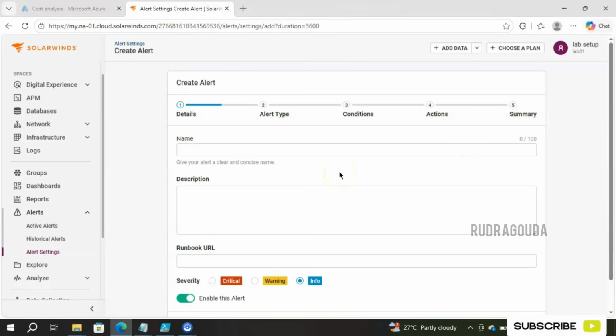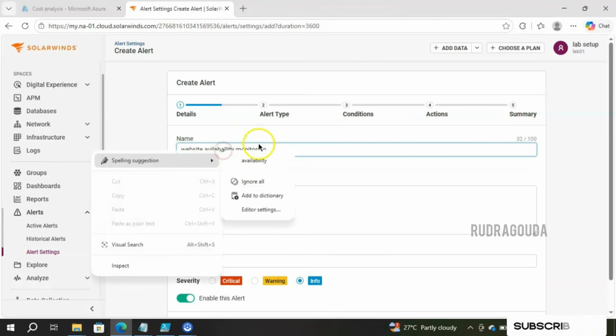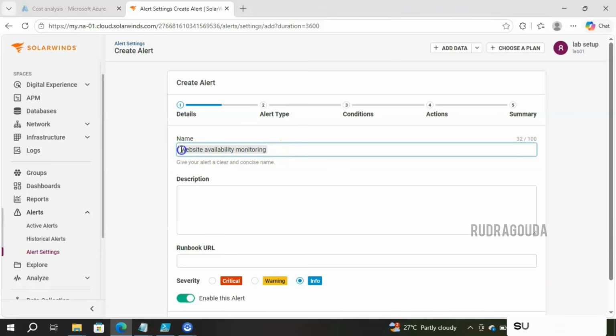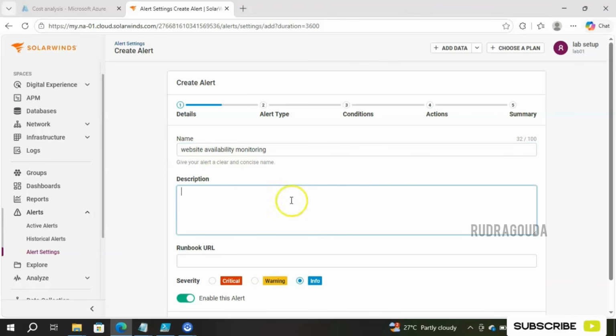To demonstrate this activity, I'm using website availability. I have already configured website monitoring in our environment, and we already discussed how to create website availability monitoring as well. For now, if the website is down, we want an alert. How to set that up is what we are going to cover now. First it will ask for the name. We need to provide some name here. I will give it as website availability monitoring. And then comes the description. If you want to put in detailed information about what exactly this particular rule or monitor is going to do, you need to provide that information over here.